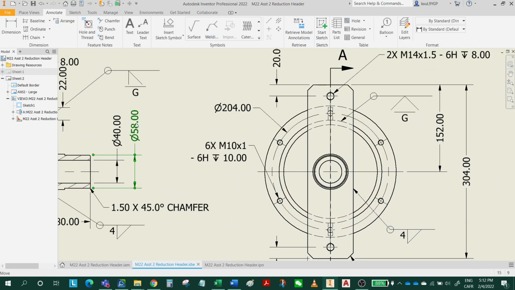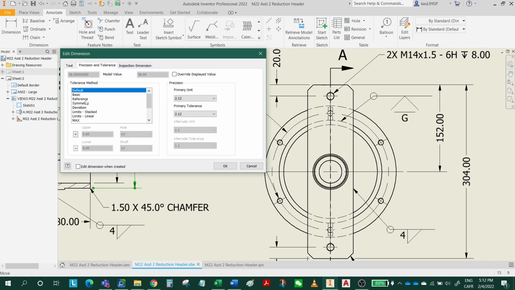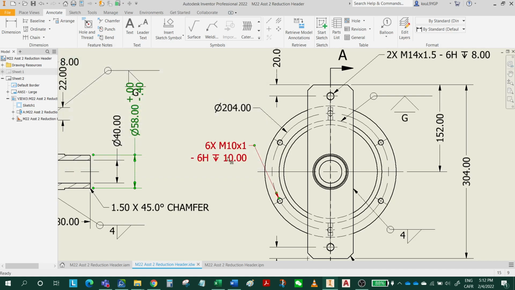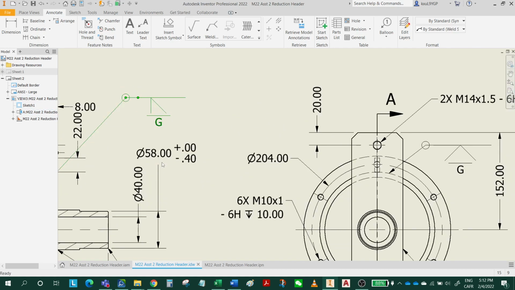Double click here, add a tolerance. So it's gonna be a deviation plus 0 minus 0.4, right? Click OK. So this is the tolerance. You can drag it a little bit, or change it to horizontal in this case. You have too many dimensions, so it's a little bit crowded, right?